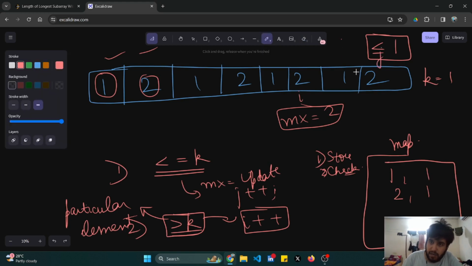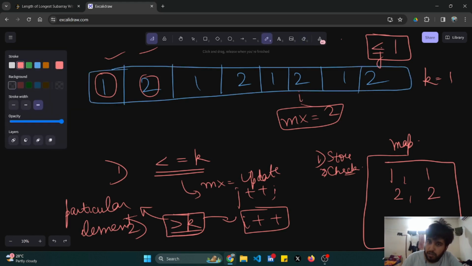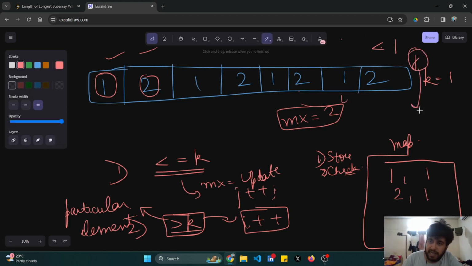My j pointer would now come here. I'll again increase my occurrence. Are they following the condition? No. So my i pointer would increase and my occurrences would reduce. And my j pointer would increase. So when my j pointer comes here, I'll stop.